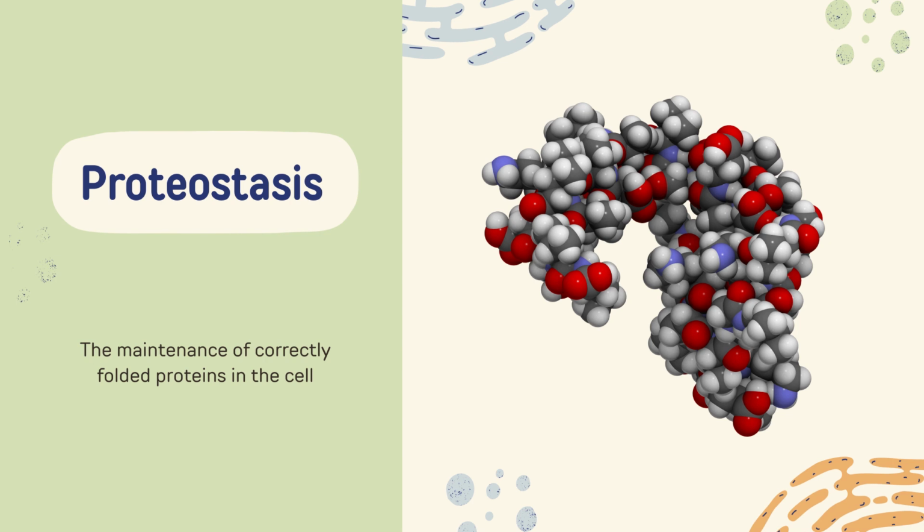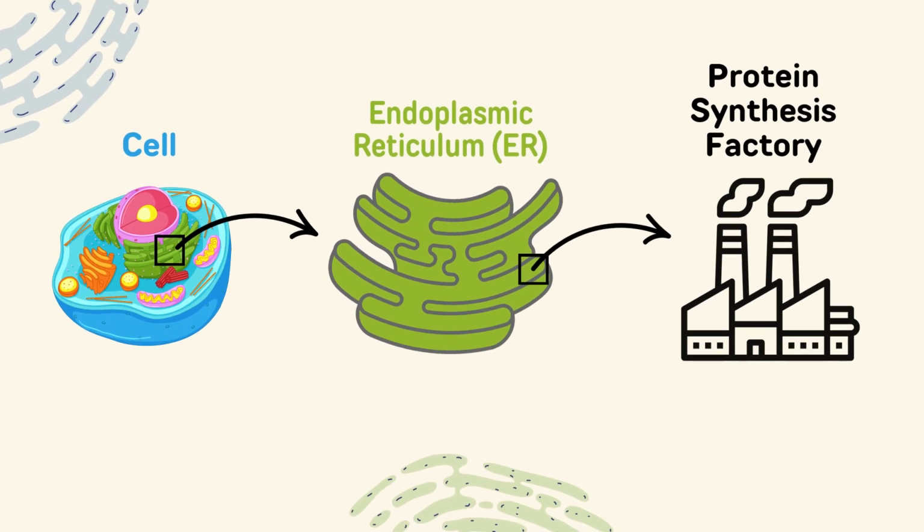Now, the development of neurodegenerative diseases like ALS is closely linked to the abnormal accumulation and aggregation, or clumping, of misfolded proteins in specific areas of the nervous system. For this reason, disruptions in proteostasis are thought to have an important role in contributing to the development and progression of ALS. The endoplasmic reticulum, or ER, is an organelle, which is a structure within a cell that carries out a specific job, similarly to how an organ performs specific functions for the human body.